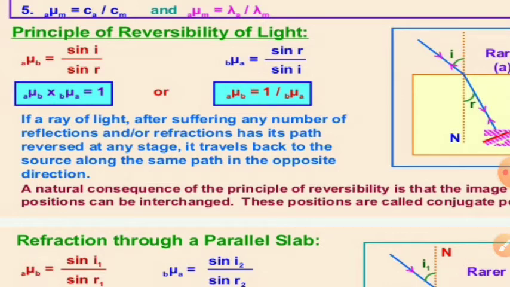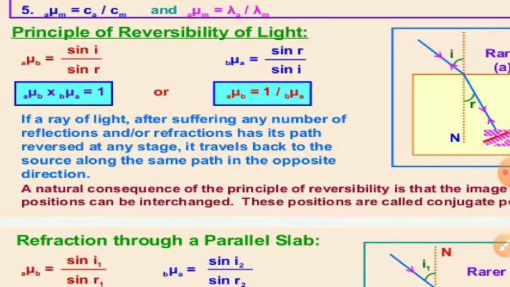Now let us write Snell's law for a ray of light going from rarer medium to denser medium, and again for a ray of light going from denser medium to rarer medium. Here one thing must be clear while writing Snell's law: the medium in which the incident ray travels acts as the first medium, and the medium in which the refracted ray travels acts as the second medium.